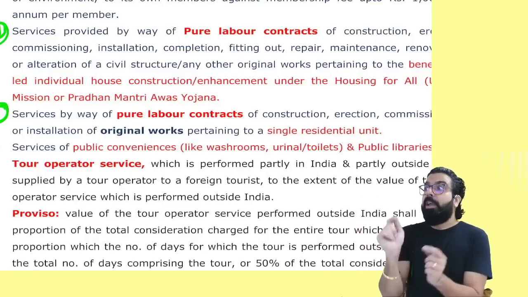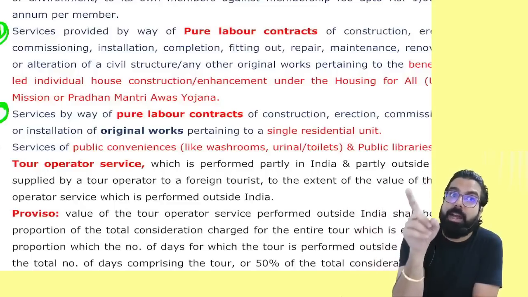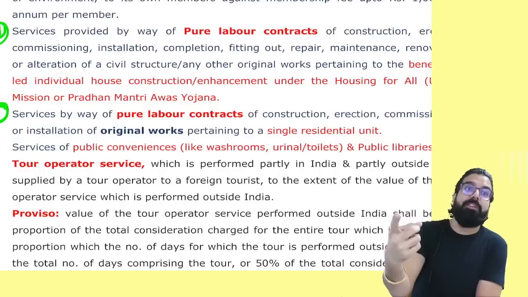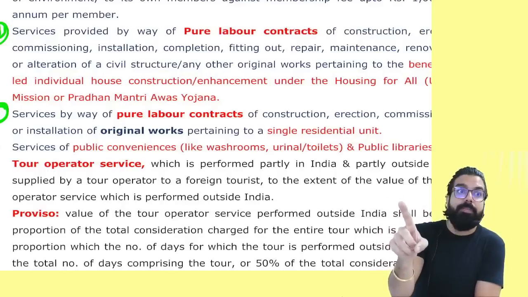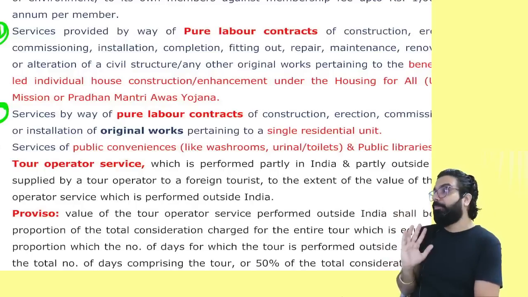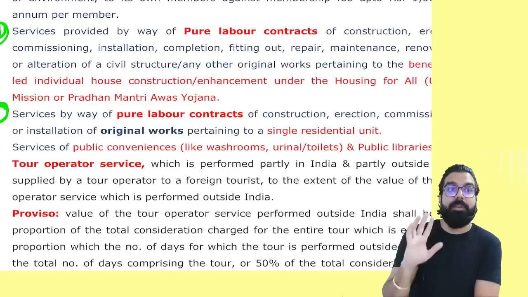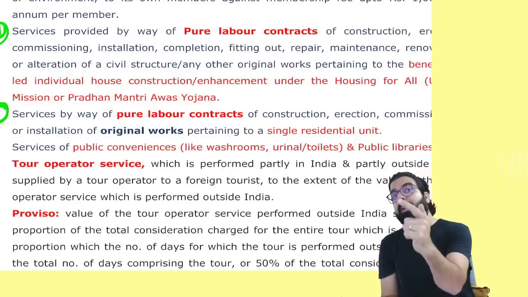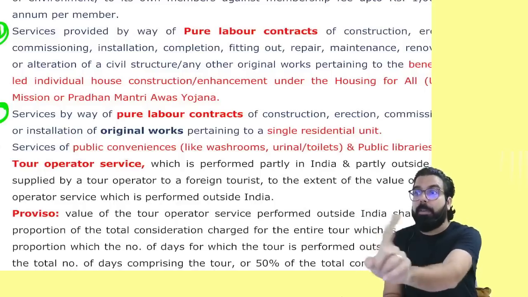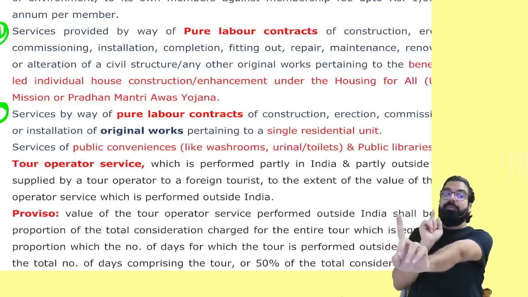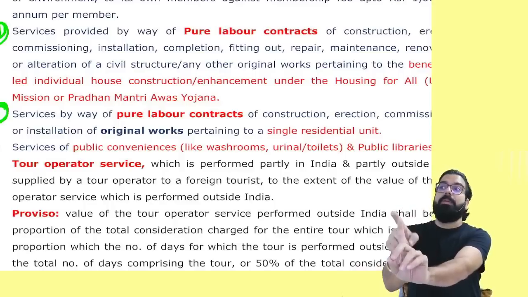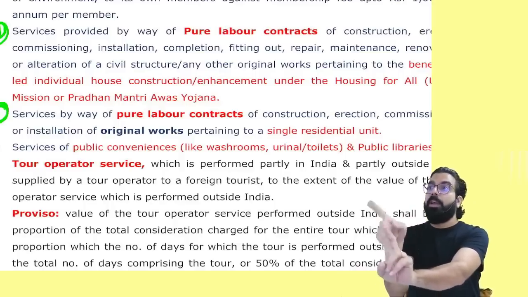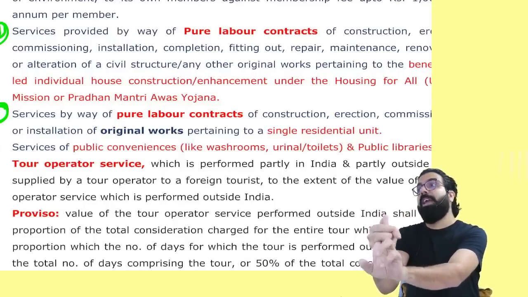Remember one thing. If a person is under Pradhan Mantri Awas Yojana and I am giving services for new work, original work, repair or renovation, all 3 services will be exempt. It should be pure labor service. But if I am giving services to a person who is not under Pradhan Mantri Awas Yojana, only if he is making a new home will my service be exempt. If I am giving the service for renovating or repairing his home, that shall always be taxable.